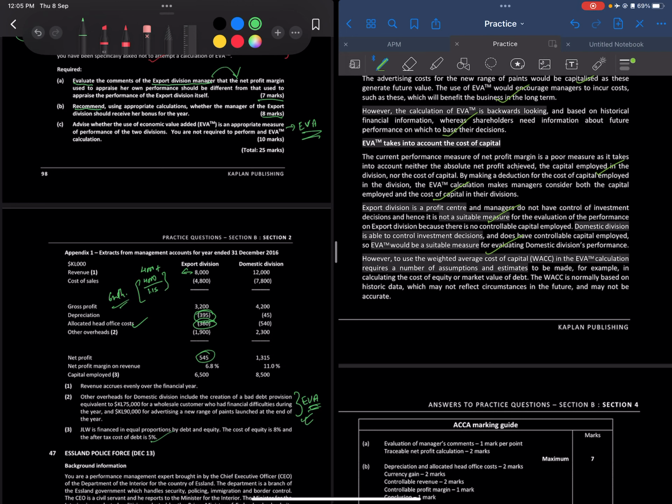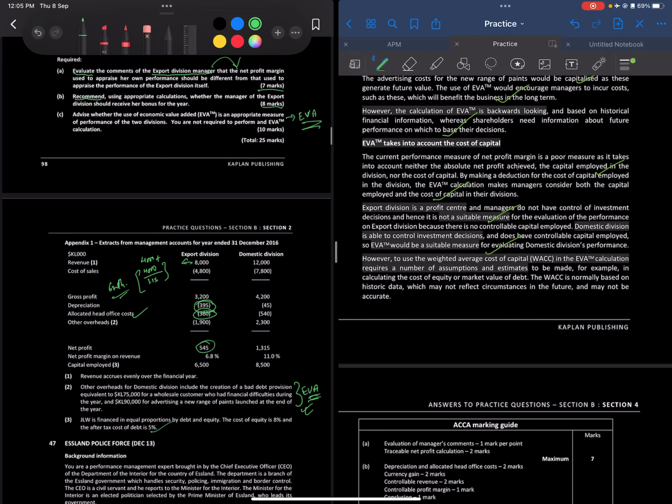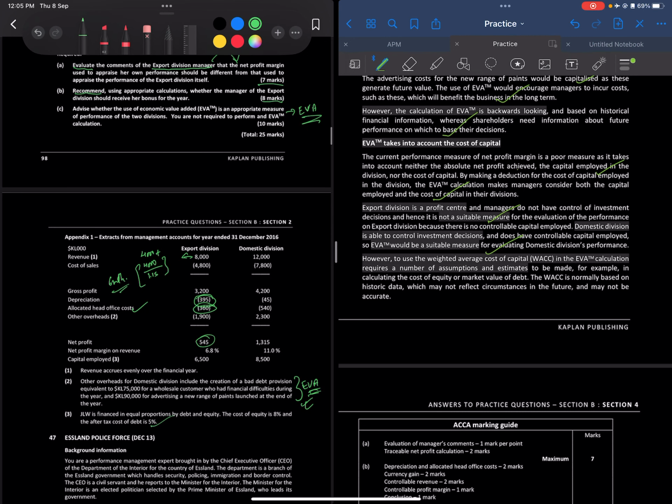However, using the WACC in the EVA calculations requires a number of assumptions and estimates to be made, for example in calculating the cost of equity or market value of debt. WACC is normally based on historic data and may not reflect the circumstances in the future, and may not be accurate as well.